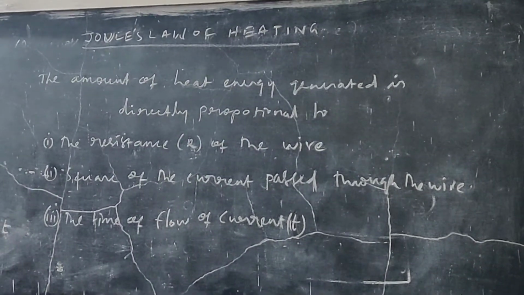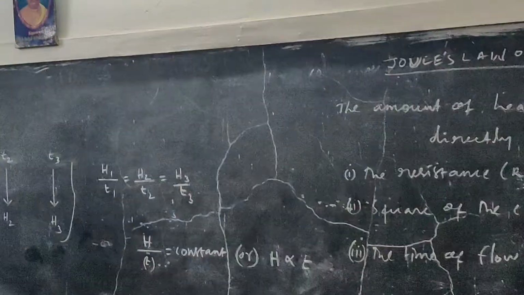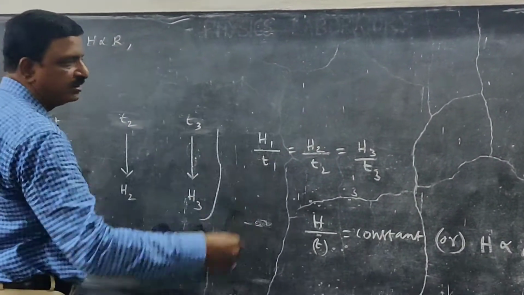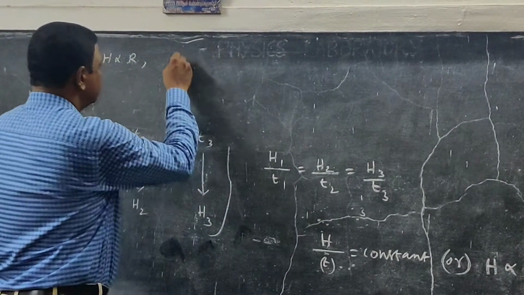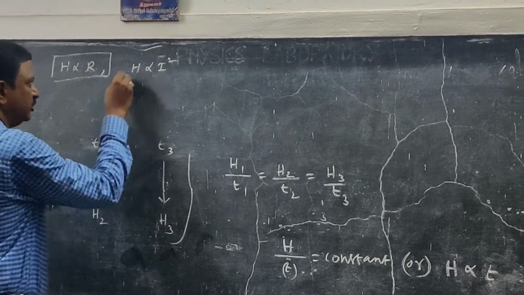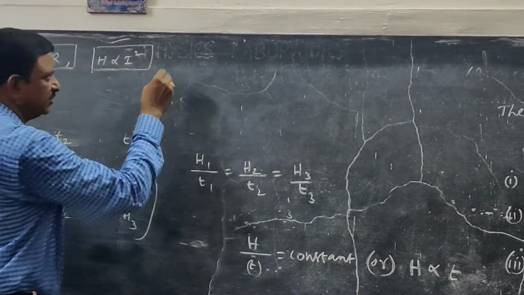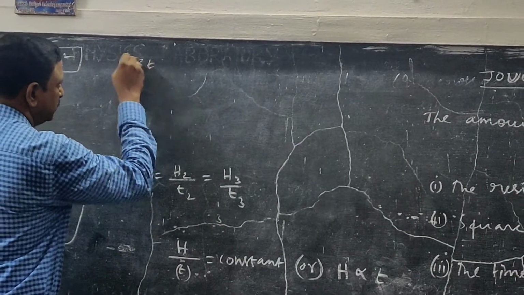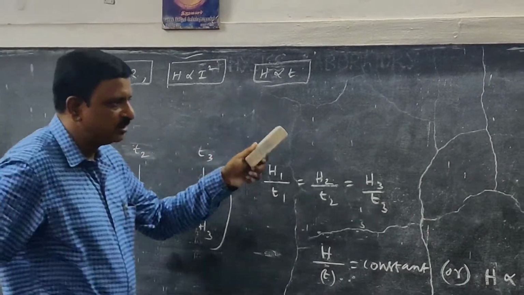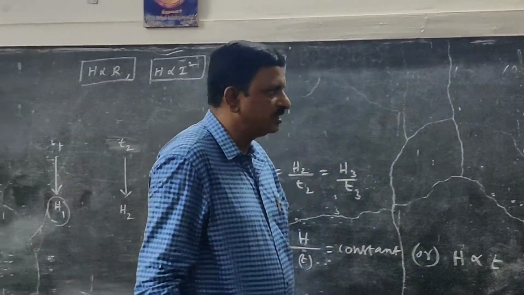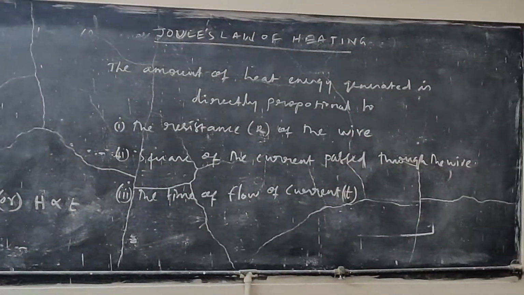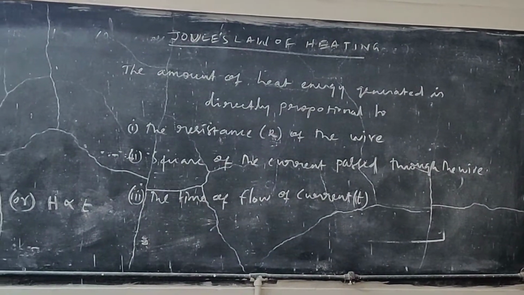When you write these three mathematically, the first statement you can write like this: H proportional to R. Second statement, square of the current passed through the coil, so H proportional to I square. Third, H proportional to T. So these are the three mathematical equations of these three statements. The amount of heat energy generated is directly proportional to the resistance of the wire and square of the current passed through the wire and then the time of flow of current.